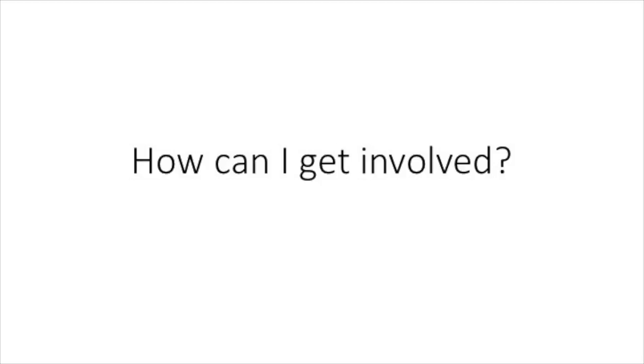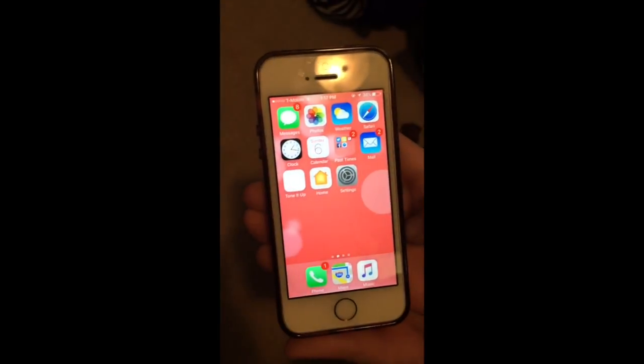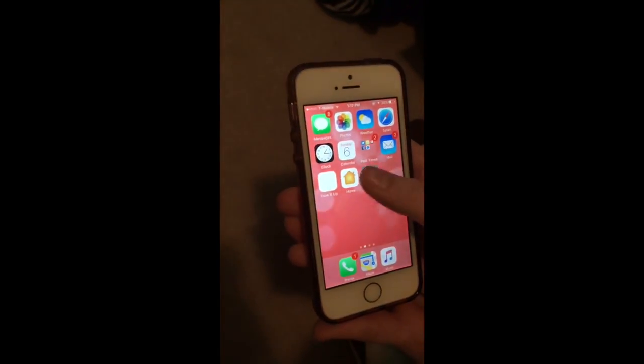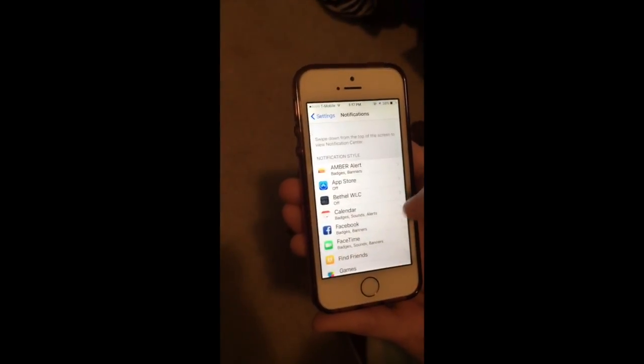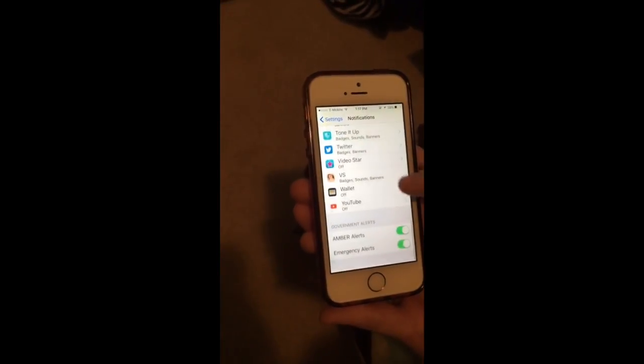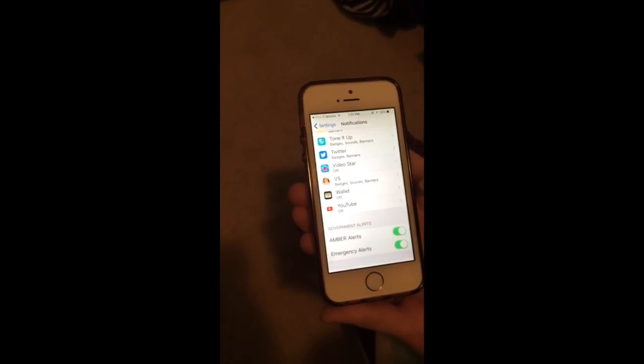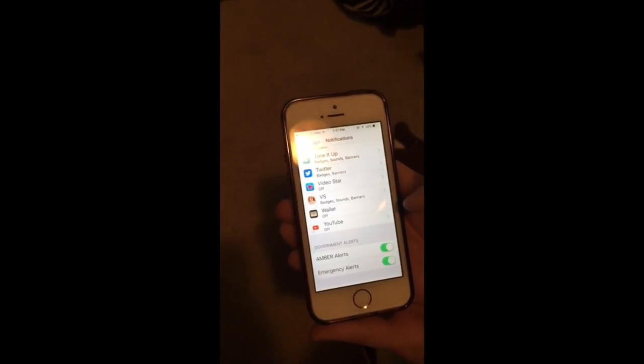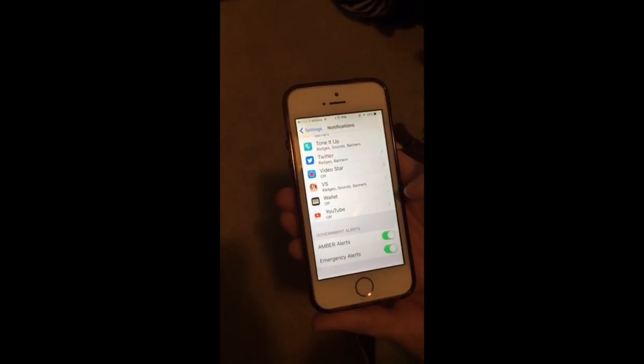There are many ways you can join the efforts of the AMBER Alert program. The first way is by turning on notifications for an AMBER Alert to your mobile device. To do this, go to Settings, then go to Notifications, scroll all the way down. At the bottom, you'll see AMBER Alerts. You just slide it over to turn it on. Now, you'll receive an AMBER Alert anytime you're in the specified geographic location.